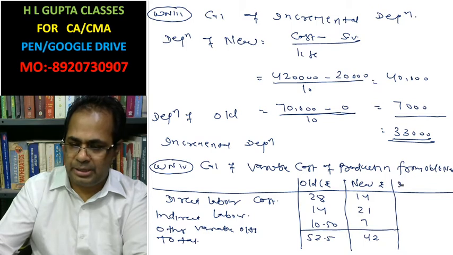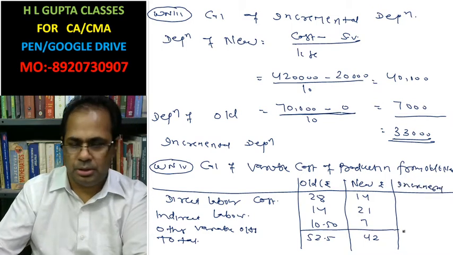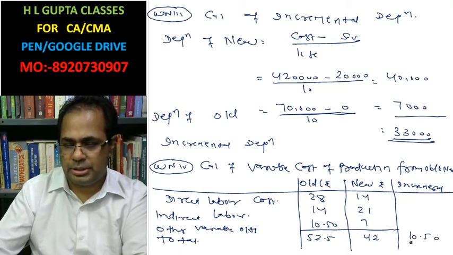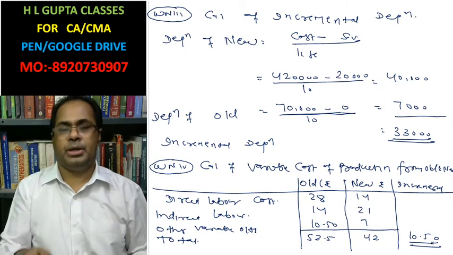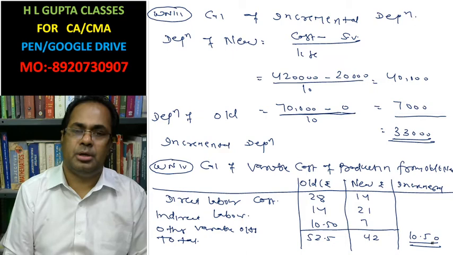Here I am writing incremental: this is 10.50. Here I am taking variable cost per unit.